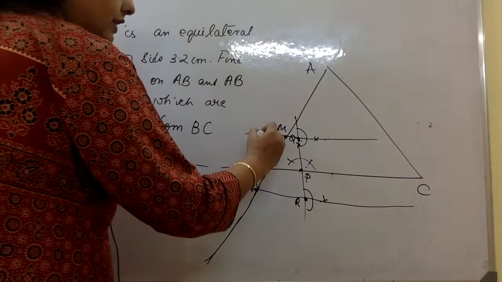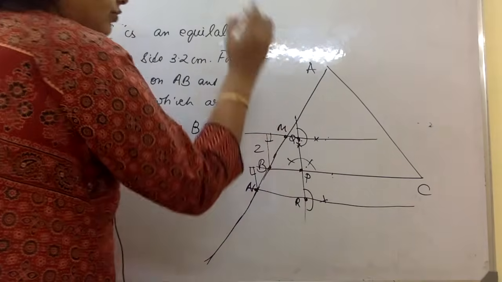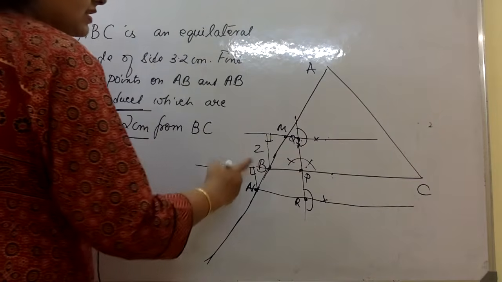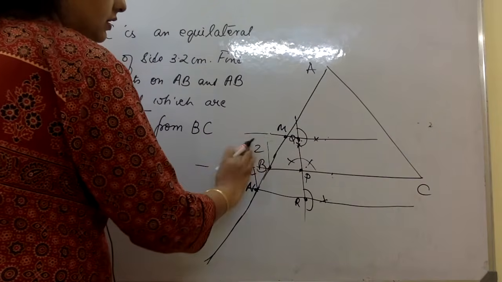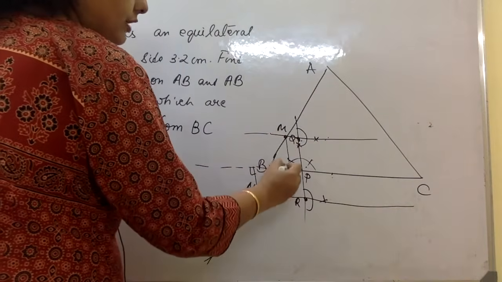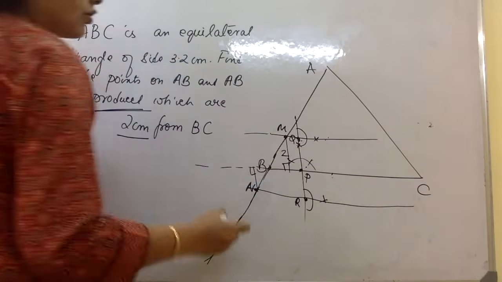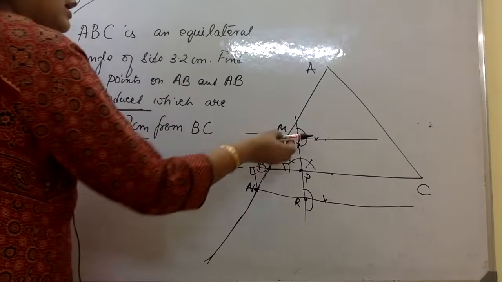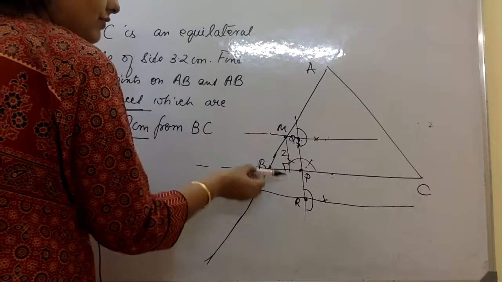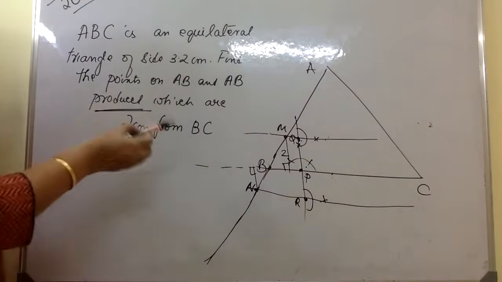Same thing for this, from this point if I make a distance here, it will be 2 because it lies on the line which is parallel to this line. That is the reason.